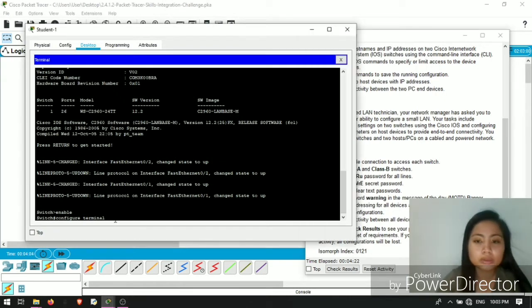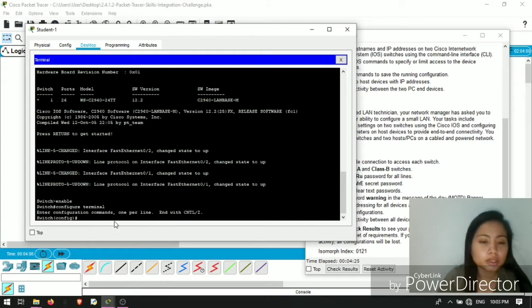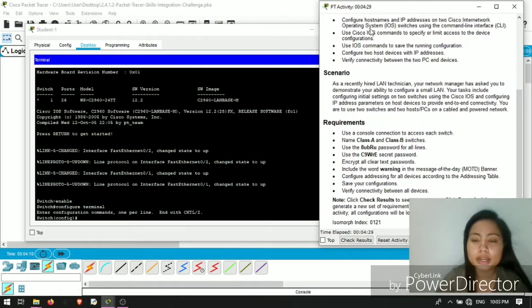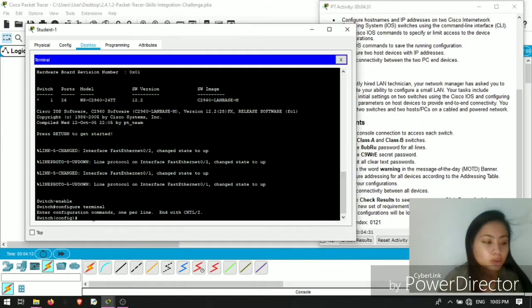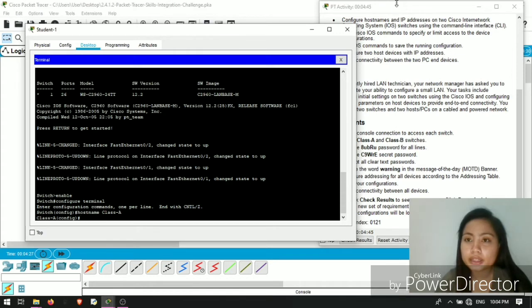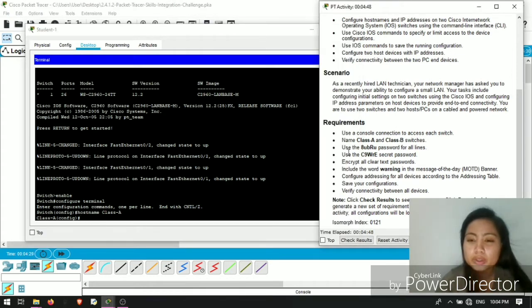As you can see here, we're going to change the host name. So type hostname Class-A, then click enter. Then we're done with the second requirement.